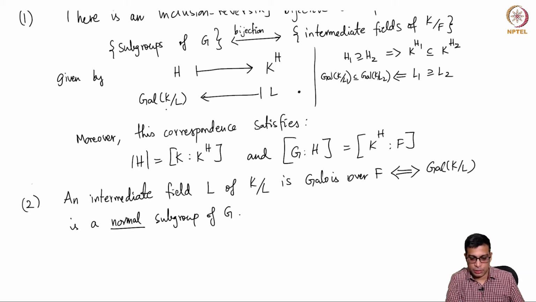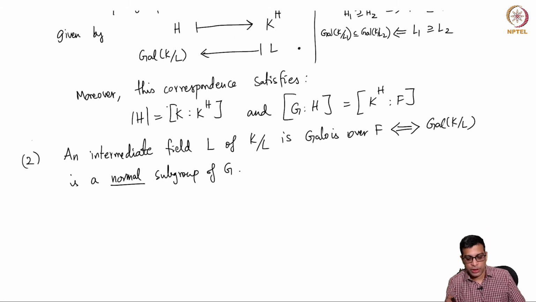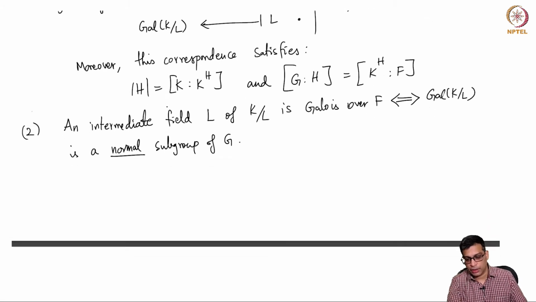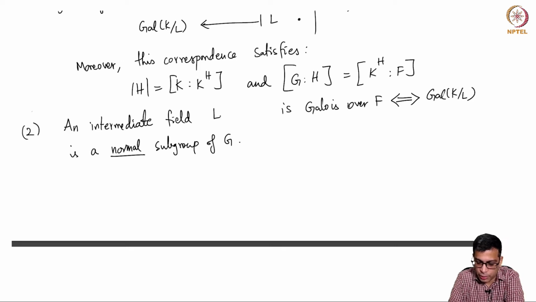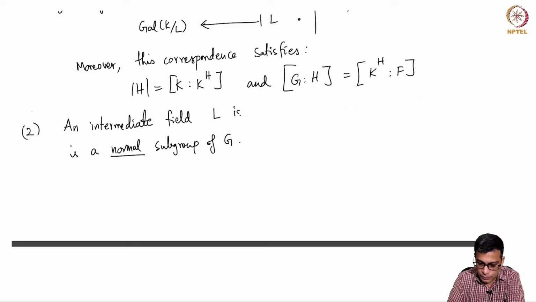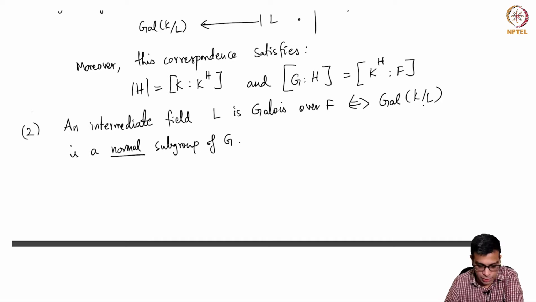L gives the subgroup Gal(K/L). In general, it is merely a subgroup. If it is a normal subgroup, then L is a Galois extension of F. So maybe this is a bit confusing, so I'll simply write: an intermediate field L is Galois over F, of course it is an intermediate field of the extension, if and only if Gal(K/L) is a normal subgroup of G.